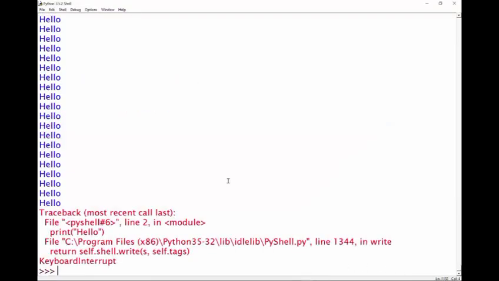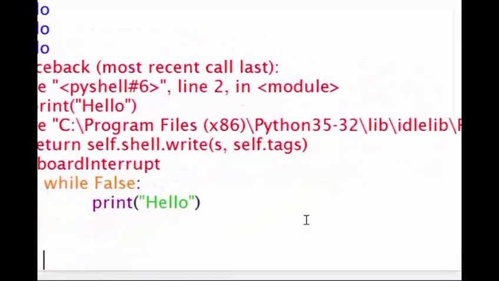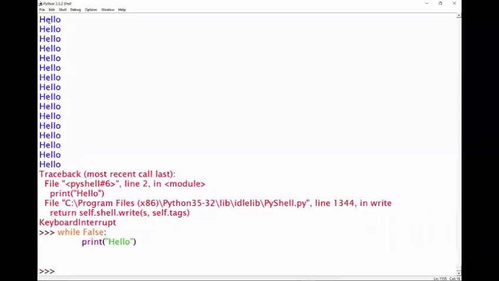Now, if I come down to the bottom again, and I type while False, and I try to print hello, we're going to see that nothing happens because the condition is false. So a while loop will run over and over and over again while the condition is true. Okay, so now I'm going to go ahead and create a script to show you how we can use this